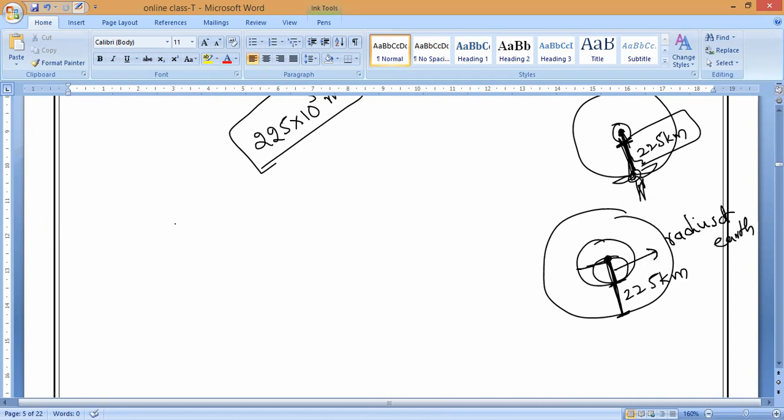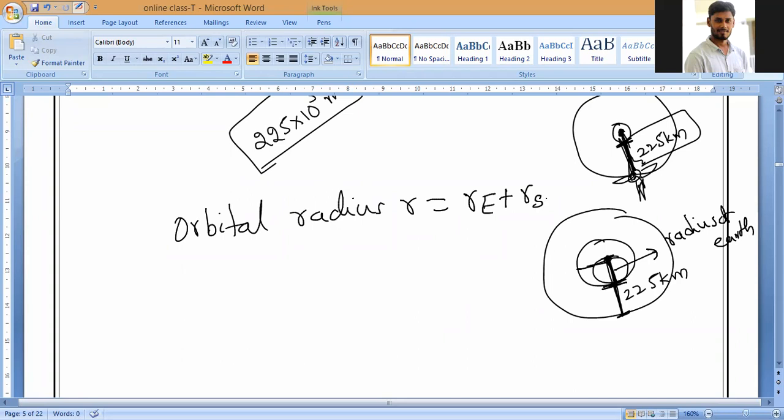So orbital radius R is equal to the radius of the earth plus the distance of the satellite from the surface. Both you have to add.